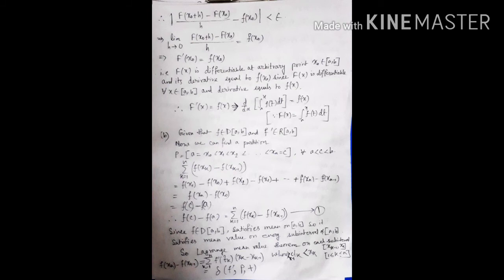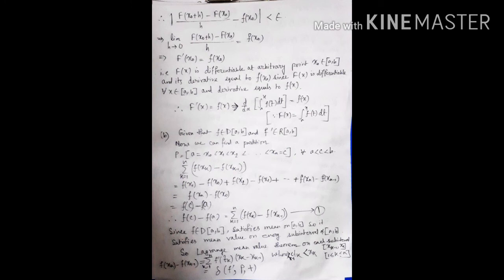So by Lagrange's mean value theorem on each sub interval closed interval xk minus 1 comma xk, where 1 less than or equal to k less than or equal to n, F of xk minus F of xk minus 1 is equal to summation k equal to 1 to n F dash tk (xk minus xk minus 1).